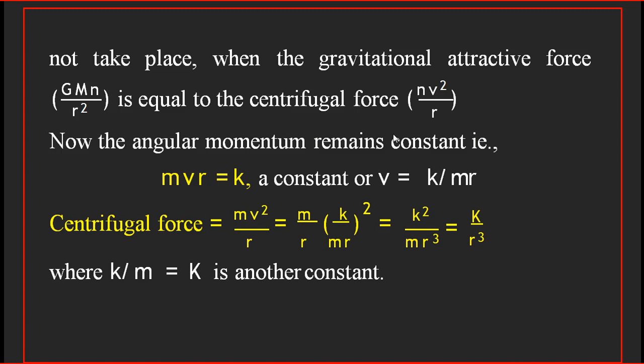Now the angular momentum remains constant. So mvr is equal to a constant. So velocity v is equal to k by mr, where k is a constant and m is another constant for the particle.